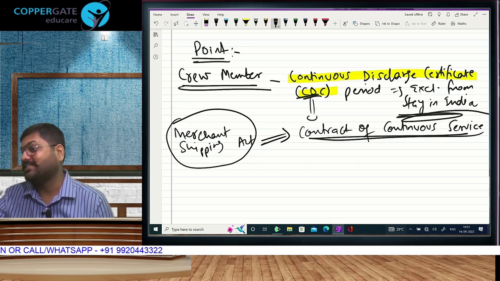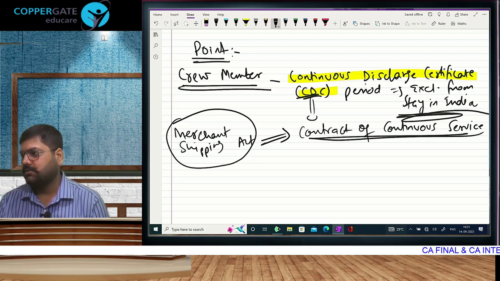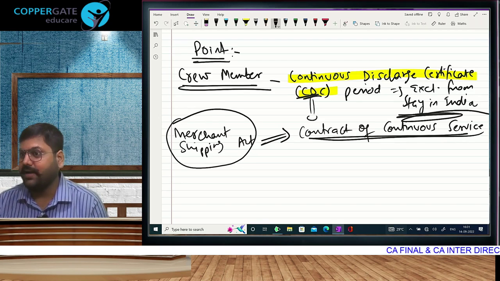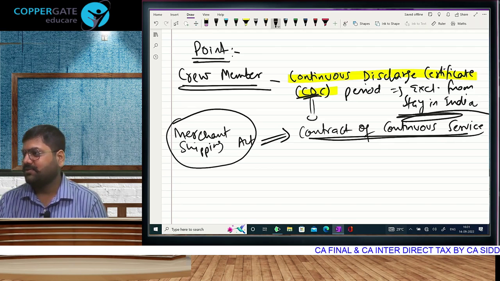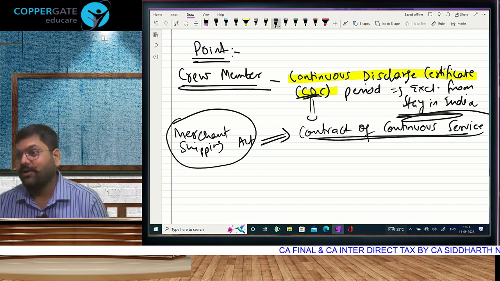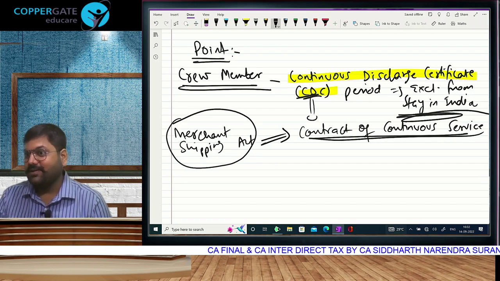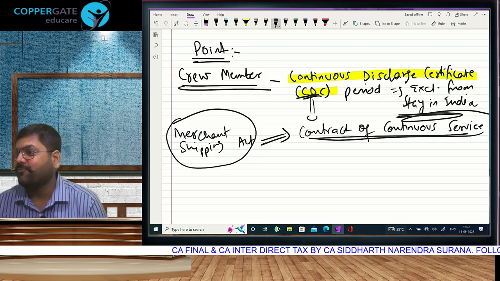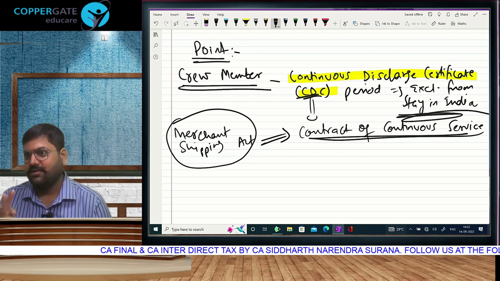Here there is one more idea, a CA idea I am giving. You maintain cordial relations with your boss. Go to his cabin and tell him, sir, please make CDC of the full year. Please, sir. With that, the boss has to pay higher salary. Don't worry, sir. You pay me by cheque. I will return it in cash. So you don't actually have to pay me. I'll give it back to you. And on paper, it will be treated as stay outside India for the full year. So if you have that internal arrangement, anything is possible.